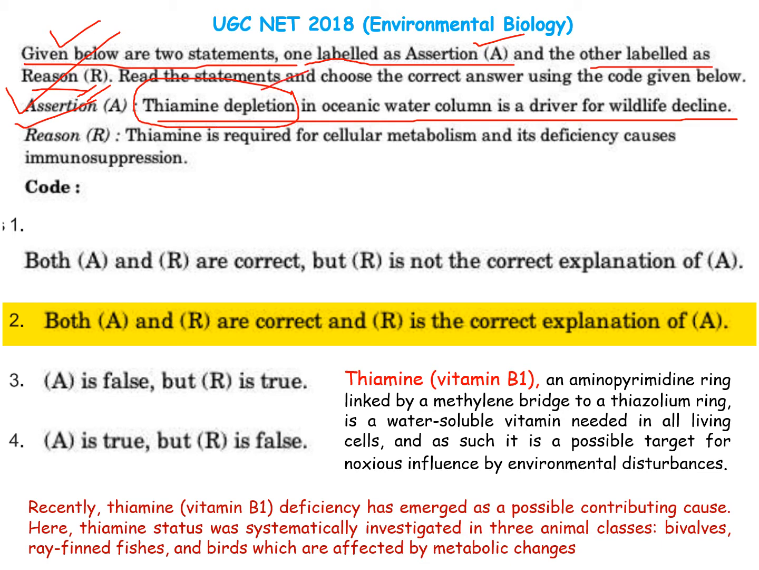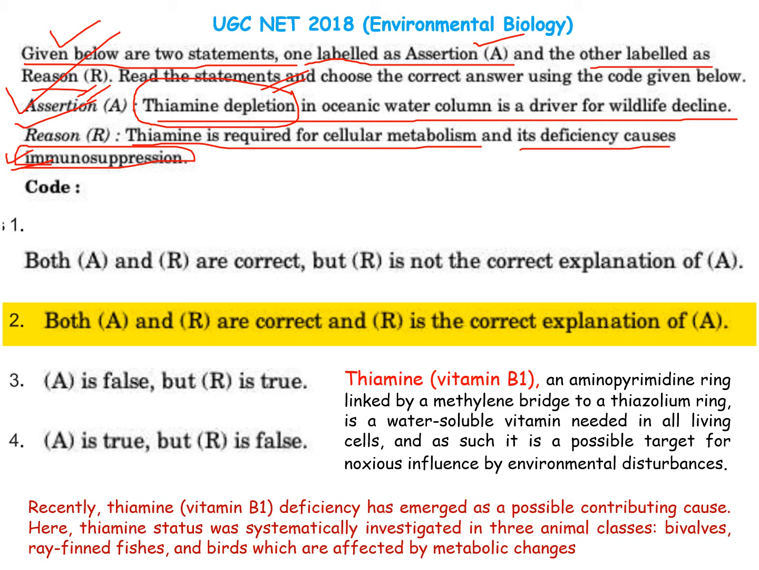Thiamine is a kind of vitamin which is present in the oceanic water column for the wildlife system. The reason says that thiamine is required for cellular metabolism and its deficiency causes immunosuppression. Okay, immunosuppression. So this is our reason part. So what does it tell? Let us see.